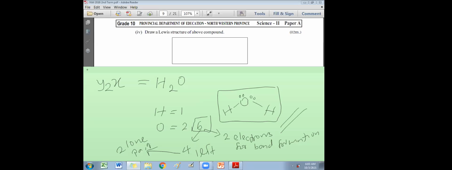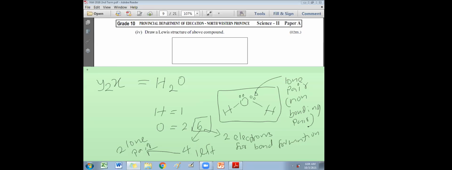If you want to convert this into the dot diagram, the only thing is, instead of the small dash between the atoms, you put two dots. Then it becomes the bonding pair. If you want, you can put an arrow toward this. This pair is known as lone pair. Sometimes we call it non-bonding pair. Lone pair is also known as what pair? Non-bonding pair. Is that clear?